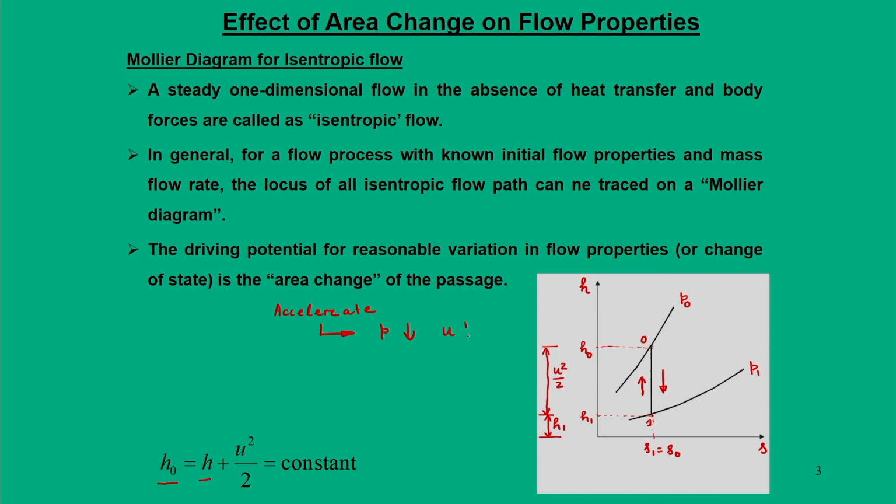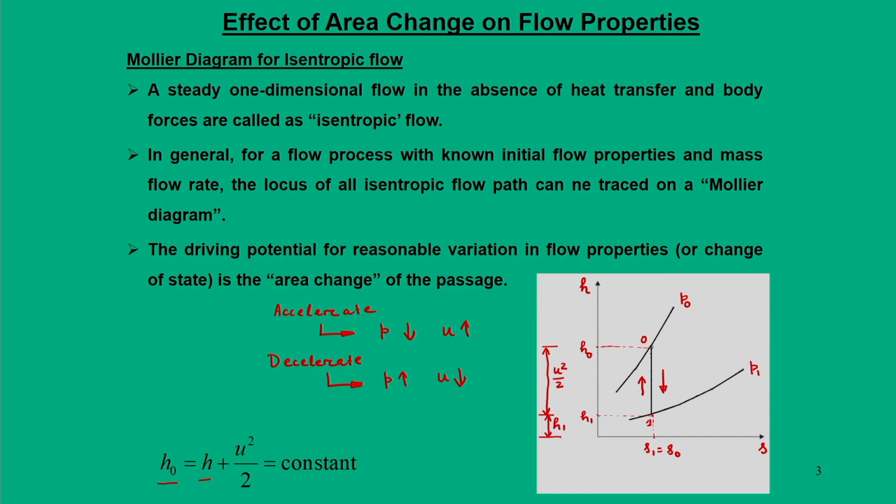Pressure decreases, velocity increases. When you say decelerate the flow, this means pressure increases, velocity decreases. So, this is the very basic fundamental thing of how the flow properties change when we are moving isentropically from a stagnation state to a static state, or from a static state to a stagnation state.